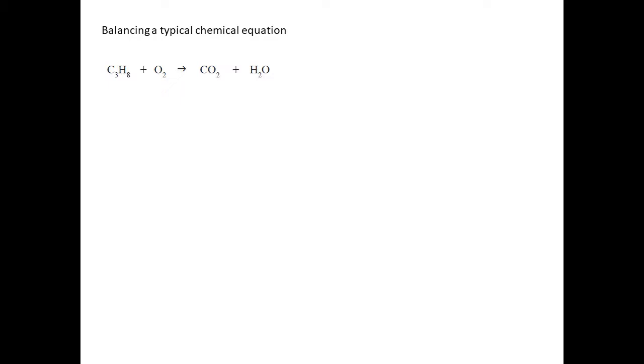How many carbons are there on left hand side? 3 carbons. On right hand side, 1 carbon. How many hydrogens on left hand side? 8. Right hand side, 2. How many oxygens? 2 on left hand side, 3 on right hand side. Nothing is balanced. Either carbon, hydrogen, or oxygen is not balanced.